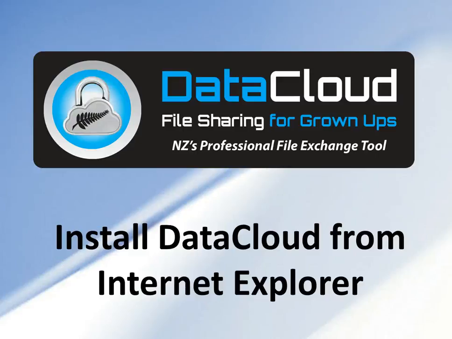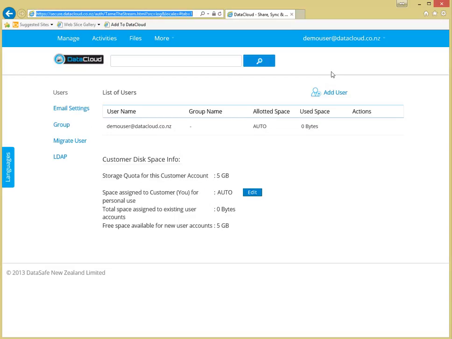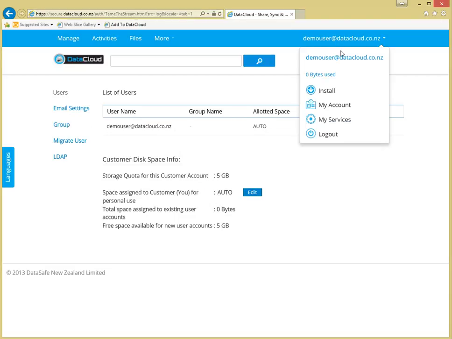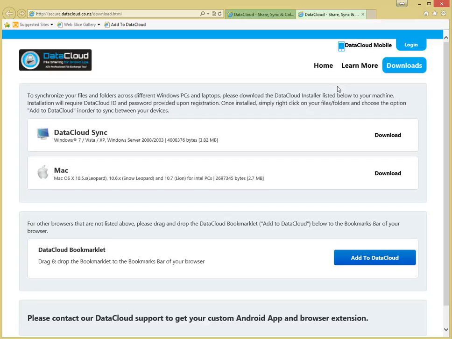Hello, this is a demonstration on how to install DataCloud from Internet Explorer. Once logged into DataCloud, click on the email on the top right, click Install, a new page will open and we're going to select the Windows version.